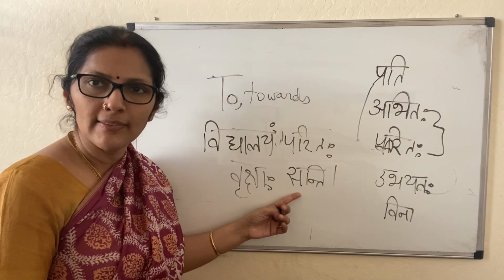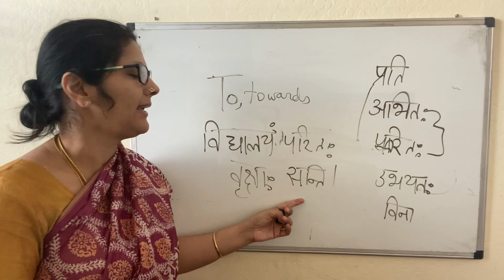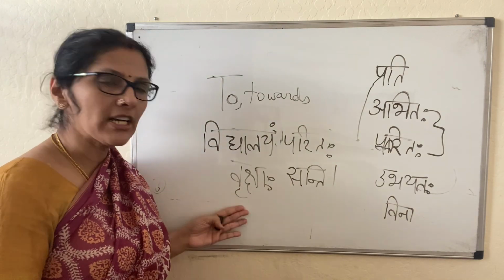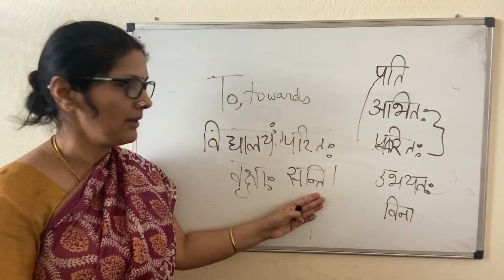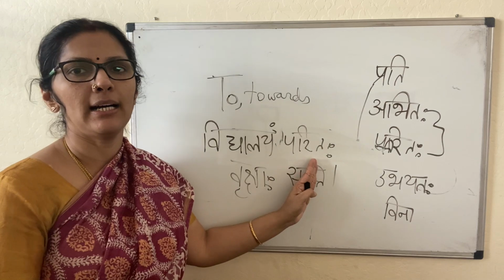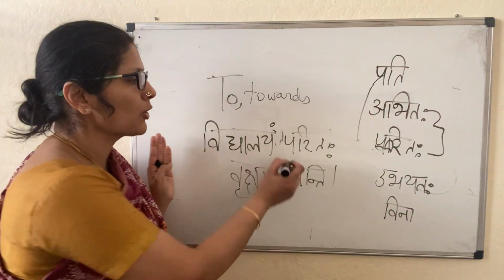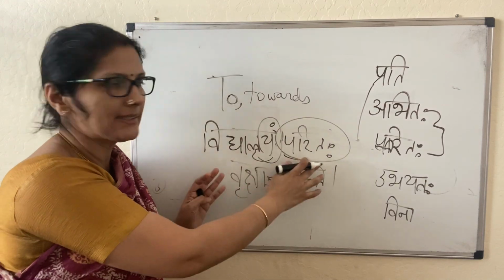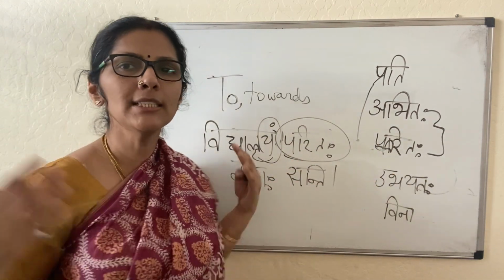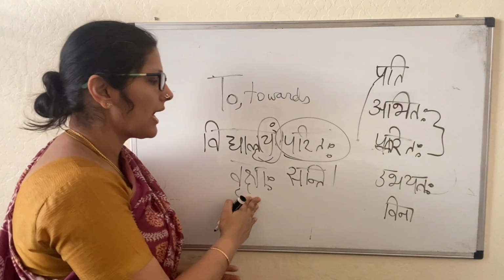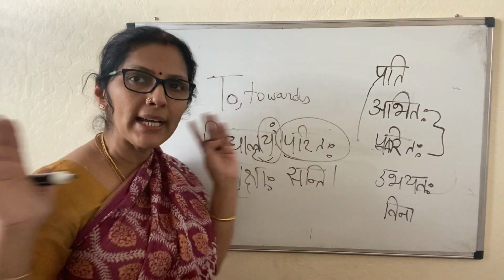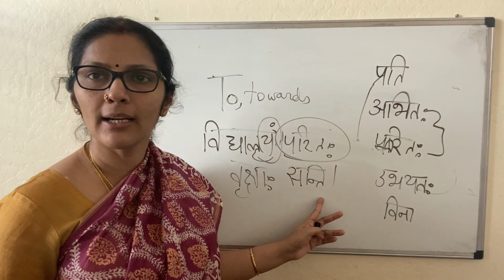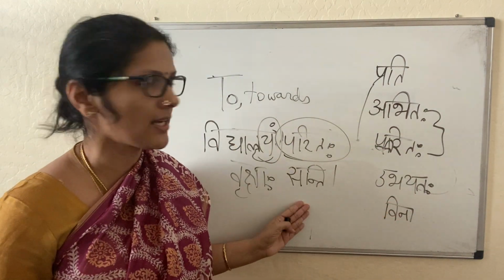So santi, the plural from that verb, is santi. Vrikshaha santi. The trees are there. Vidyalayam paritaha, around the vidyalaya. So paritaha is along with the Dvitiya Vibhakti here. Paritaha, abhitaha, ubhayataha is on two sides. Vrikshaha vidyalayam ubhayataha santi: on two sides of the vidyalaya trees are there.